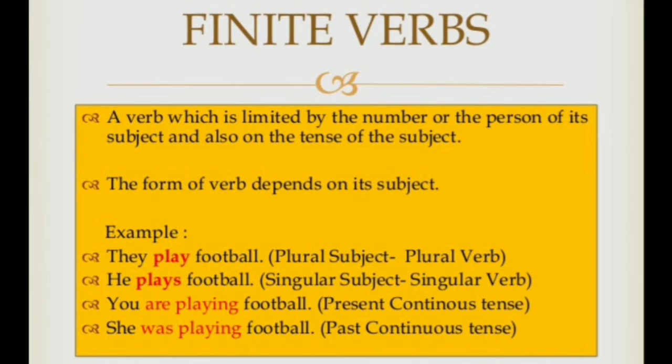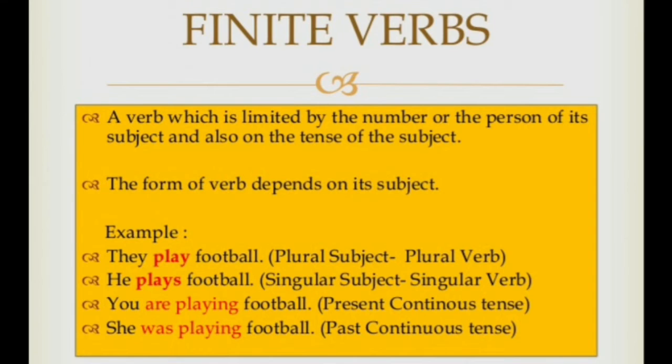The next condition. With the next example, he plays football. In the previous example, the verb is play, but here it is plays. What makes a difference? An S is added to the verb. Why do we add S here?